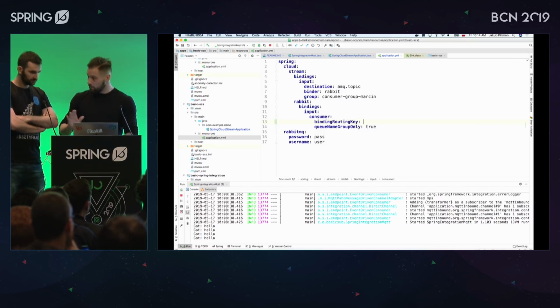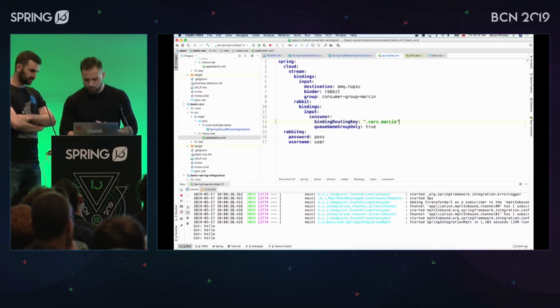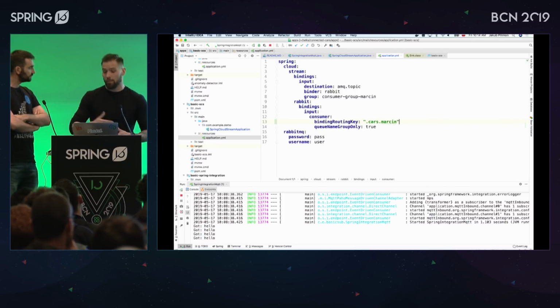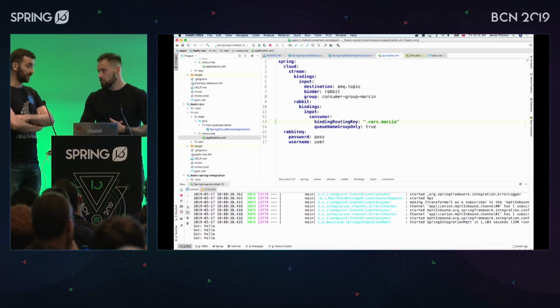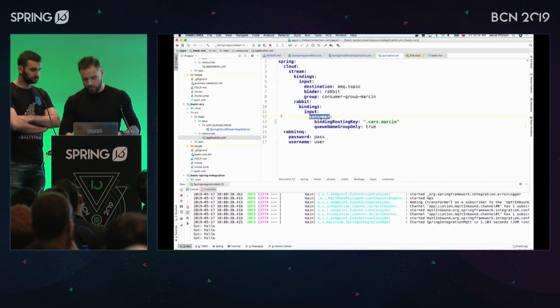If there is some typo, please tell me, okay? And the topic was cars, Marcin, right? Why the dots? Because RabbitMQ works like this with MQTT, that it translates slashes to dots. Oh, okay. That's it. So the binding routing key to the consumer is going to be cars.Marcin. This is the topic you're going to listen from, right?